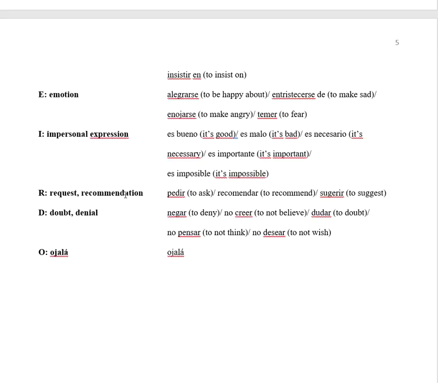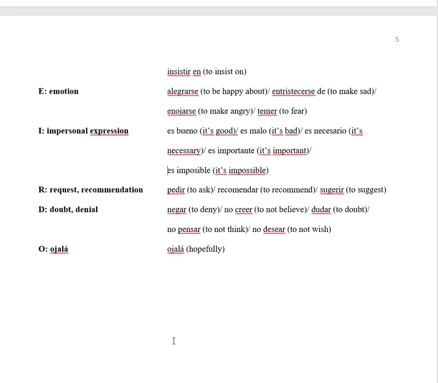Here are some verbs that express request or recommendation. Pedir, to ask. Recomendar, to recommend. Sugerir, to suggest. And some verbs that express doubt or negation, denial. Negar, meaning to deny. No creer, to not believe. Dudar, to doubt. No pensar, to not think. No desear, to not wish. And finally, ojalá. And ojalá means hopefully. Right, let me go ahead and type that in here. All right, so there you have an introduction to the subjunctive mood.